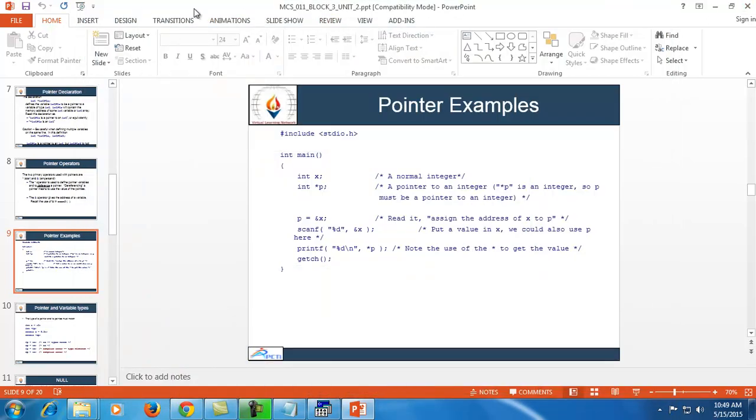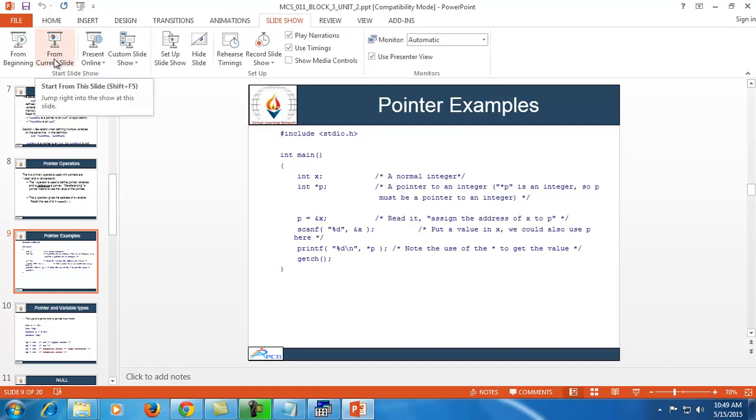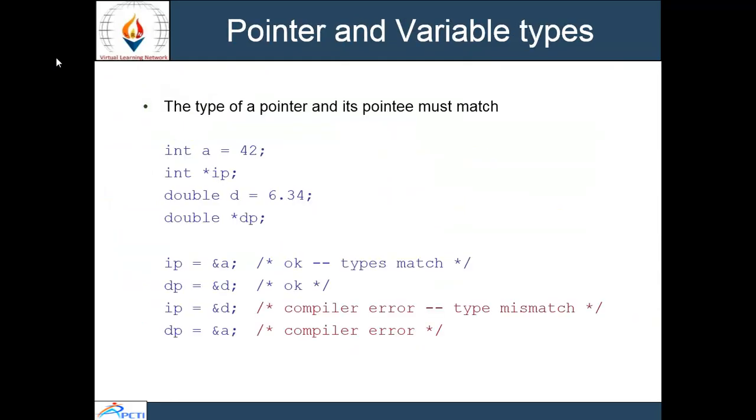Now we'll move to the next slide. Pointers and variable types. While assigning a pointer variable, we need to take caution that the variable we are going to point to must be of the same data type. For example, here I am using a variable of integer type and assigning the value 42, and then I declared a pointer ip that is integer type.